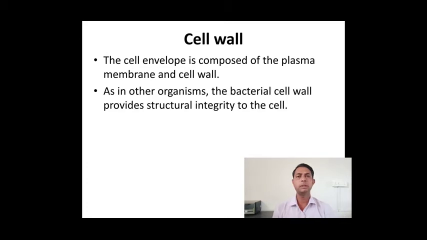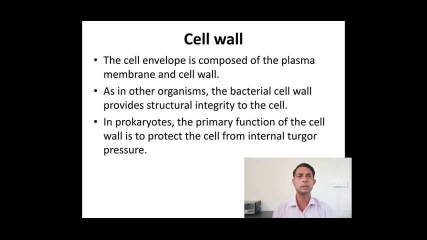The bacterial cell wall provides structural integrity to the cell. It is the outer side of the cell, and it gives the particular shape to the bacterial cell.